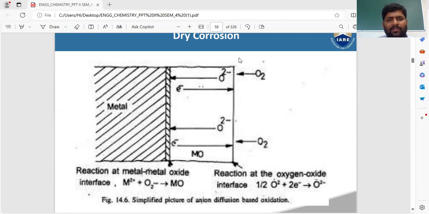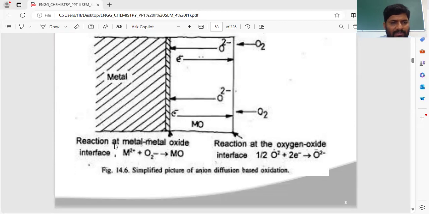This is the metal, and the surrounding part is called the environment. You know that in the environment, so many gases are there, including oxygen and carbon dioxide. Generally metals are kept in the environment, so the metal undergoes oxidation. Oxidation means loss of electrons takes place. It occurs at the anode. In this environment, oxygen is there. This oxygen undergoes reduction by taking two electrons from the metal and is reduced to O2 minus. So finally, M2+ and O2- give MO.